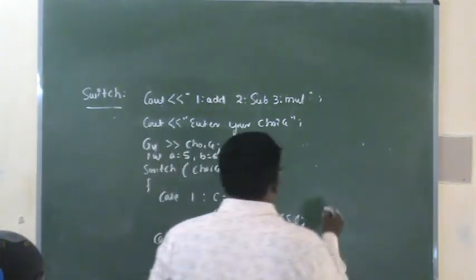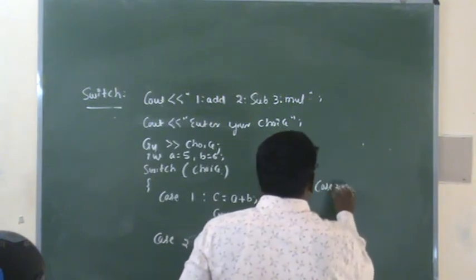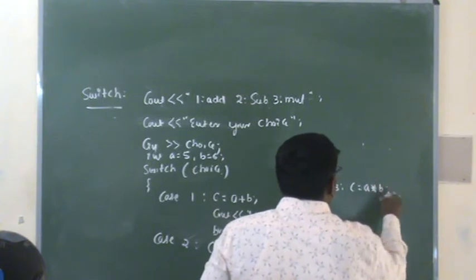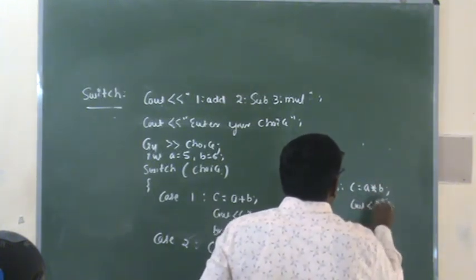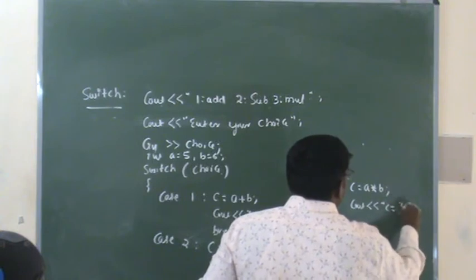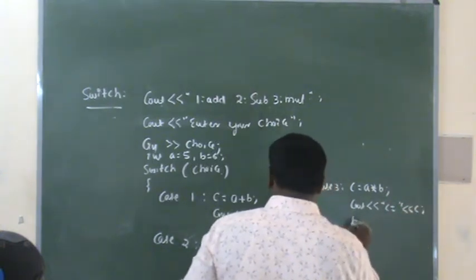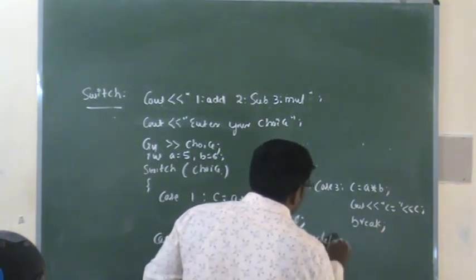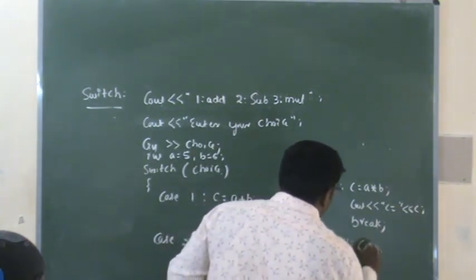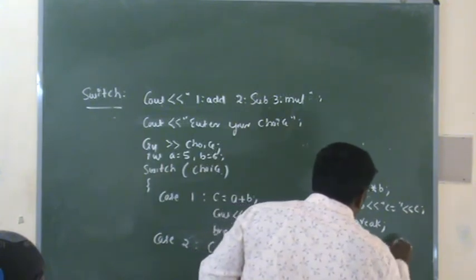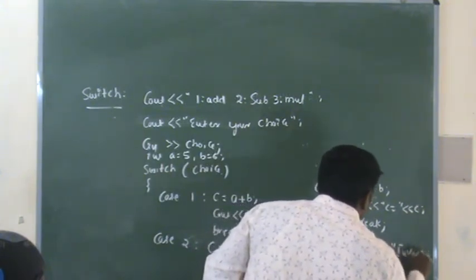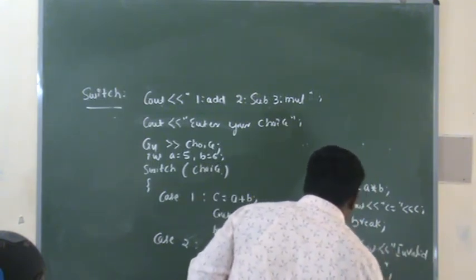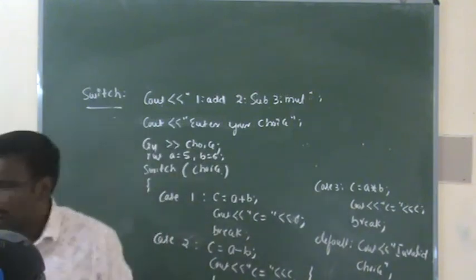Now case 3, c is equal to a star b. Cout, c is equal to c, break. Default statement, cout, invalid choice. Close the switch statement.